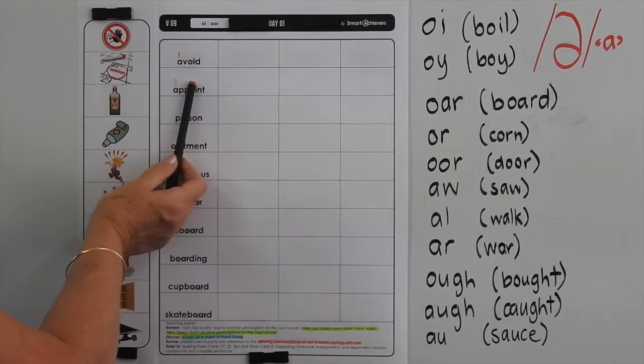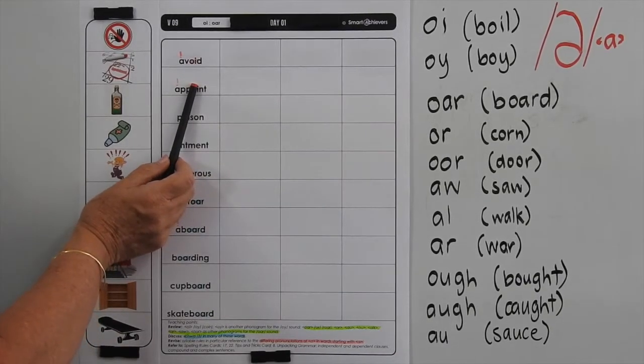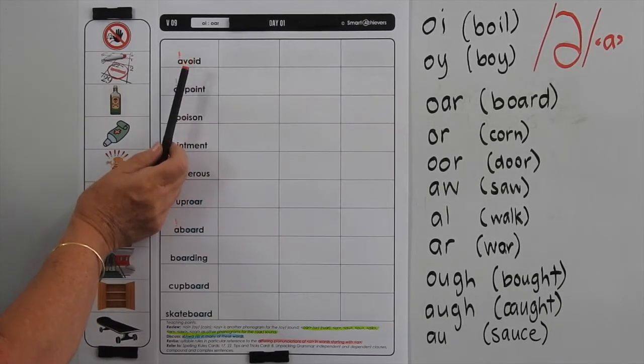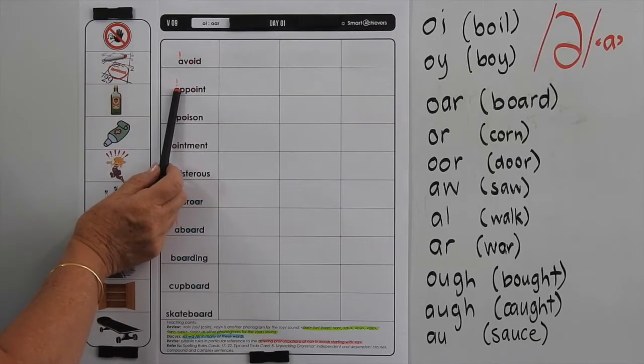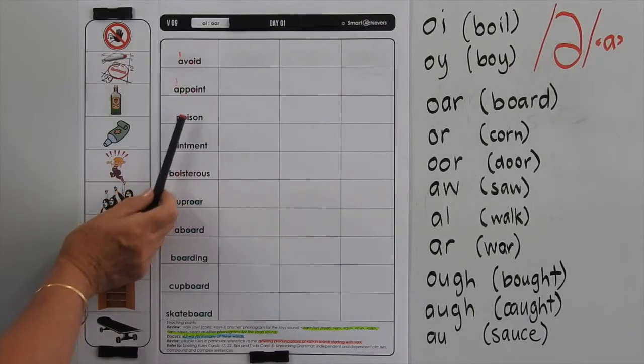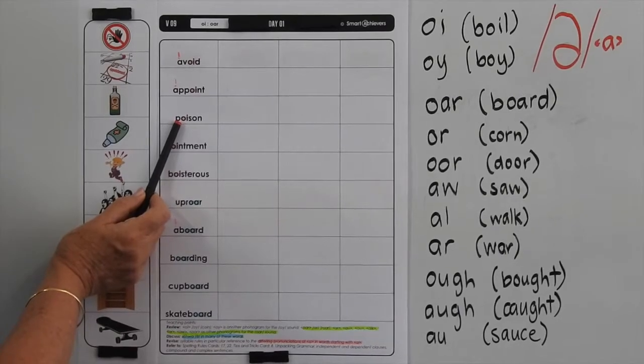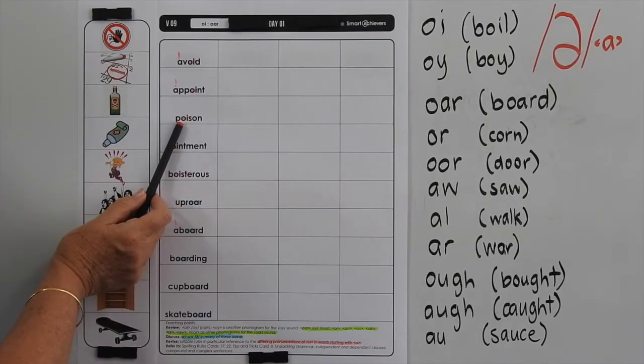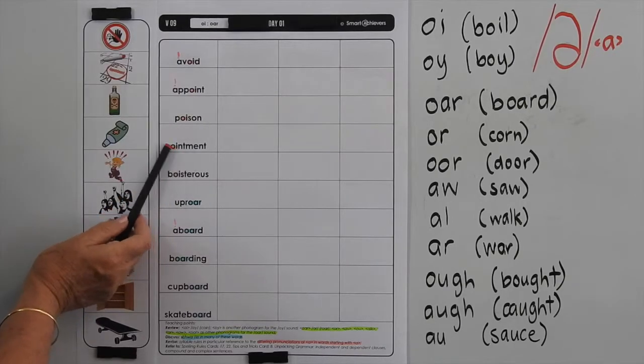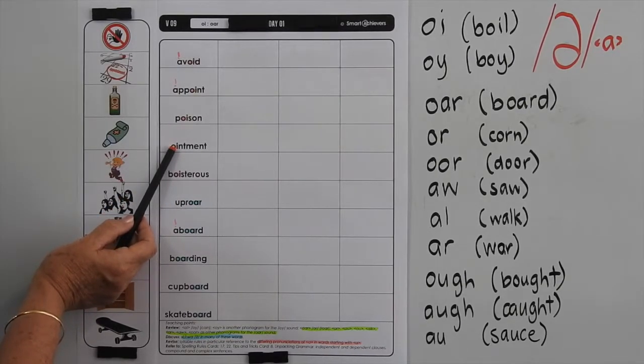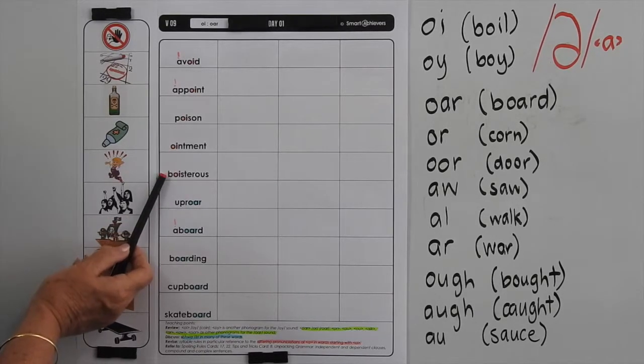So what do these words mean? So avoid means to keep away from or stop doing something. Appoint means to assign or give a job to someone or to decide on a time and place. Poison, as a noun, it's a substance that can cause illness or death. And as a verb, it is to poison, which means to administer poison deliberately or accidentally. An ointment is an oily substance rubbed on the skin for medicinal purposes or as a cosmetic. Boisterous means noisy, energetic and cheerful.